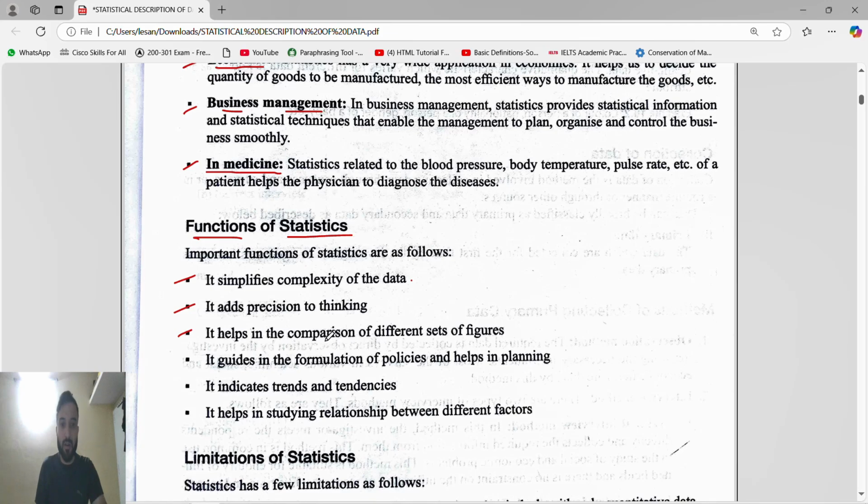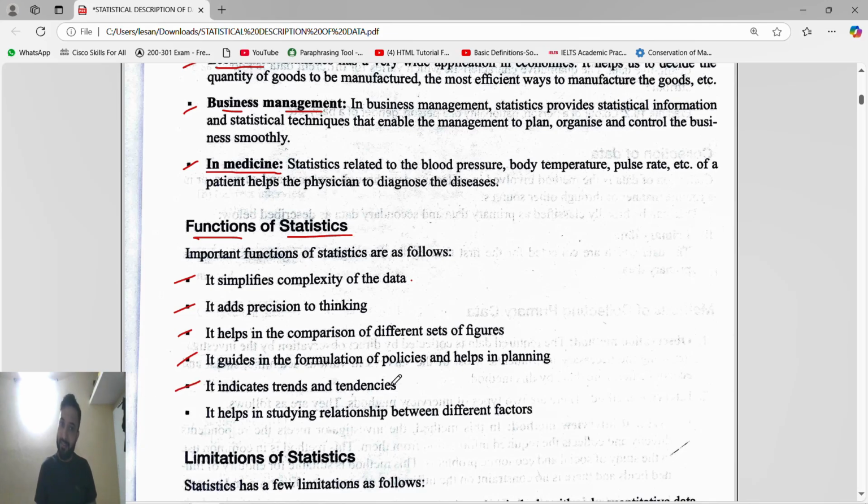Next is, it helps in comparison of different sets of figures. Obviously it will help in comparison. How? Because as we do the analysis, we'll compare the previous and the present, this small price to other small price. Next is, it guides in the formulation of policies and helps in planning. Obviously when you do the analysis, it will help in formation of policies, like yes, I can use this policy because this policy was effective, this game planning was effective. No, if I used this policy and game planning last time and lost the marks, we lost the game.